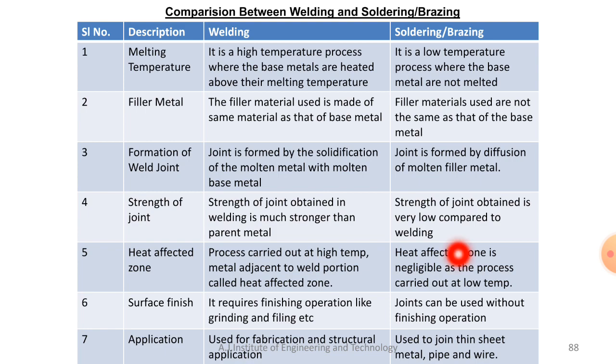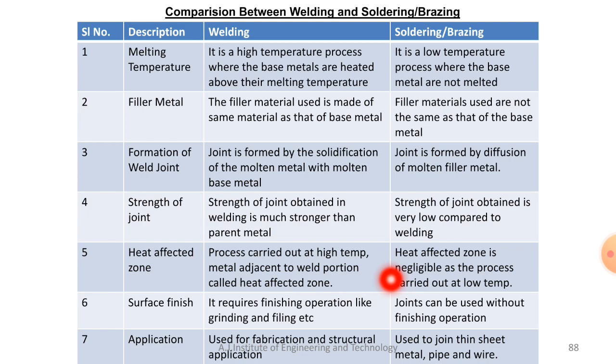Now sixth one, surface finish. Welding requires finishing operations like grinding and filing, so the joint cannot be used without finishing. Soldering and brazing we consider as clean joints, so they don't require any extra operations such as grinding or filing, but for welding the secondary operations are always needed.